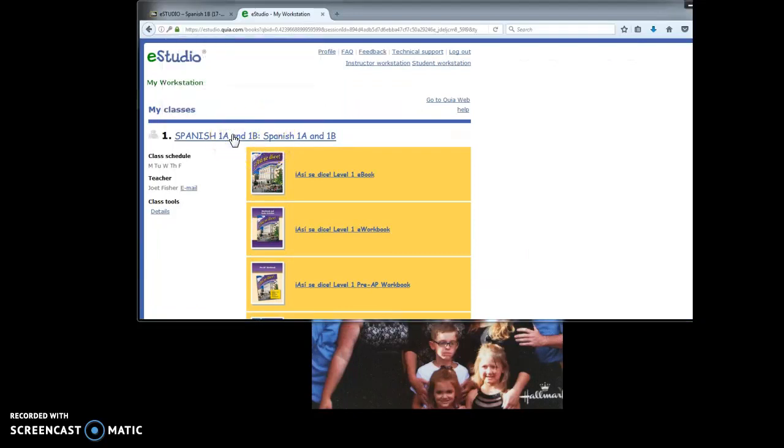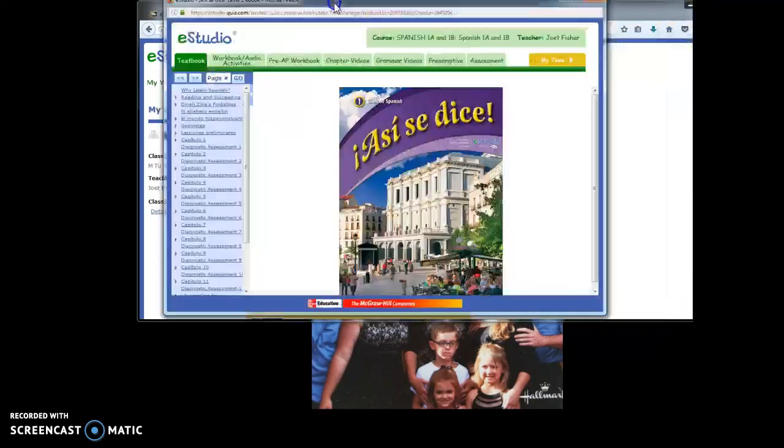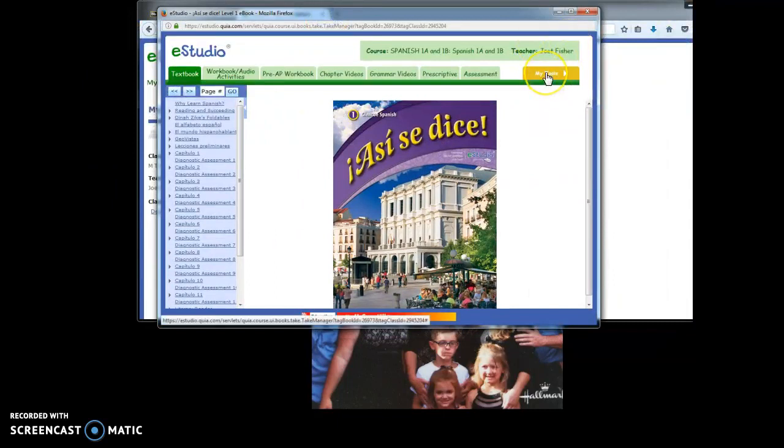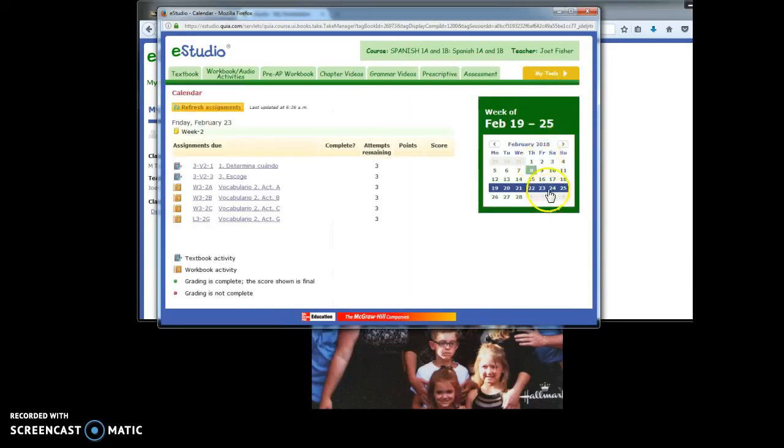Click on the link, and this will pop up. You're going to work from My Tools. Go to My Tools, click on the calendar. Once you're in the calendar, I have posted where to find each assignment. We are starting on February 16th for second semester.